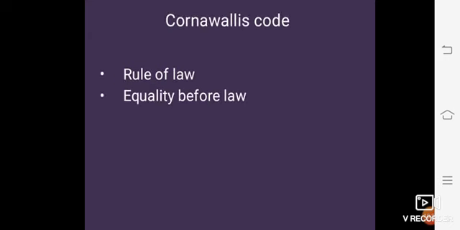Cornwallis was the first to introduce the codification of law in India. He introduced the concept of rule of law, which meant that justice would be dispensed on written law for each crime, and that there should be equality before law. This would mean that everyone was equal in the eyes of law. However, this was not applicable in practice during the British rule.